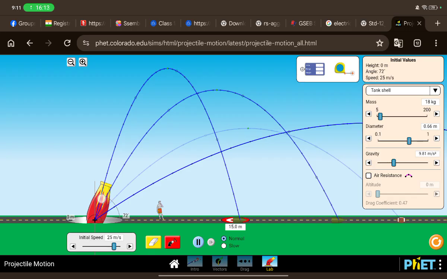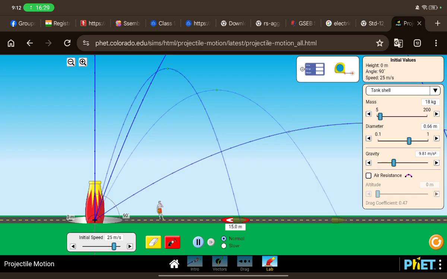Let's launch it at 70 degrees. So as you can see, the height is maximum, right? I mean, the ball is yet to come down, yes or no? So it depends on the speed as well, right? Yes. So whatever we are discussing right now is known as projectile motion. What is it called? Projectile motion. So that is what we are going to study, okay?